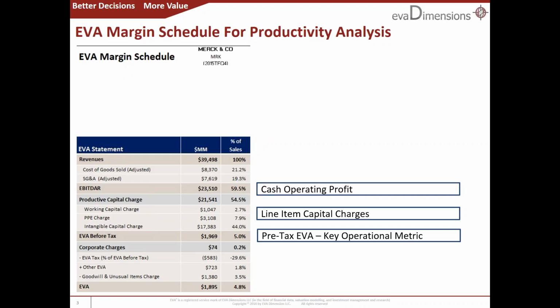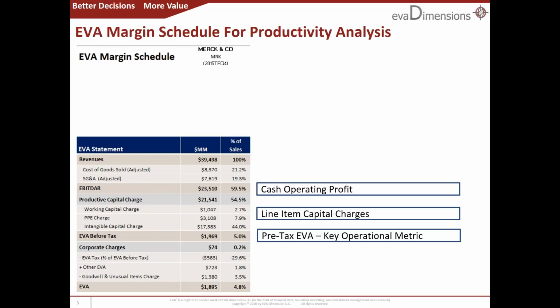It combines product pricing power, purchasing power, yield, overhead, logistics and supply chain, plant utilization, and the management of intangible assets into an encompassing net profit margin score. In this example, Merck's EBITDA is a whopping 59.5% of sales. But that is almost fully countered by an overall capital rental charge of 54.5% of sales, the bulk of which comes from writing off R&D over 10 years, which is the default assumption for pharma companies. It's 5 years for most other companies, incidentally.